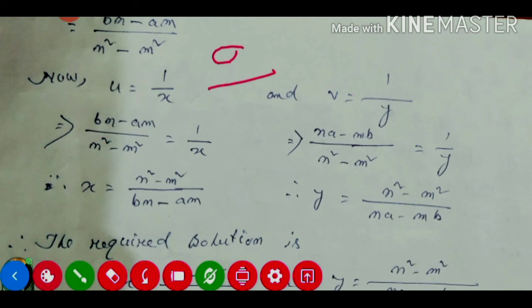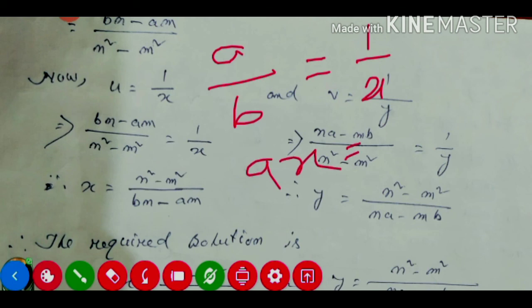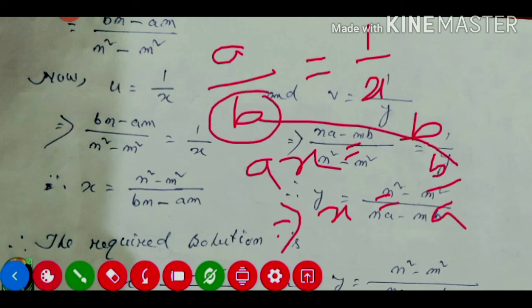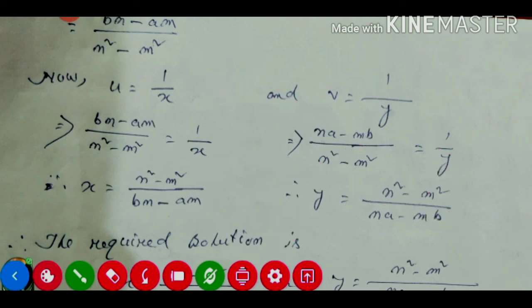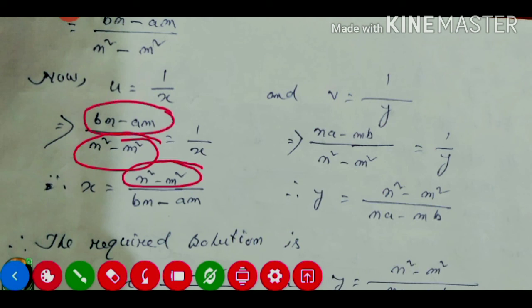Suppose a by b is equal to 1 by x. So cross multiplication gives ax equal to b into 1, that means b only. So the x value will be b by a. The denominator becomes the numerator, and the numerator becomes the denominator. This one will be the x value.